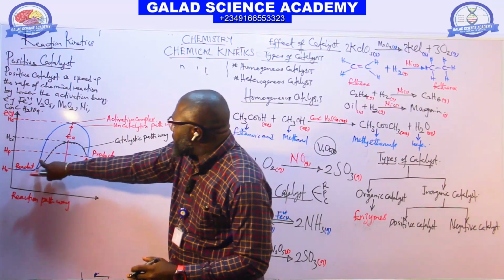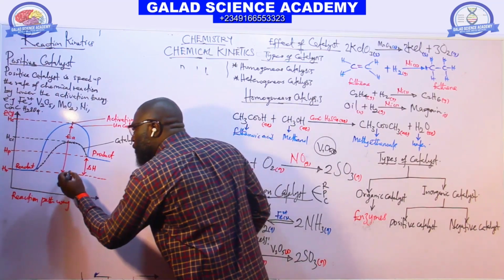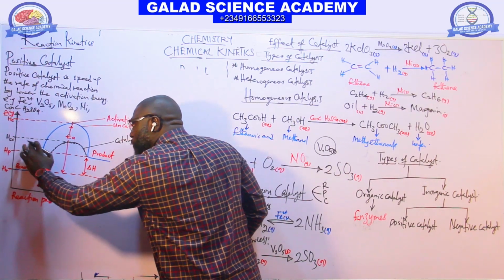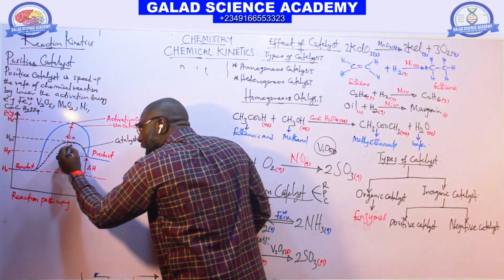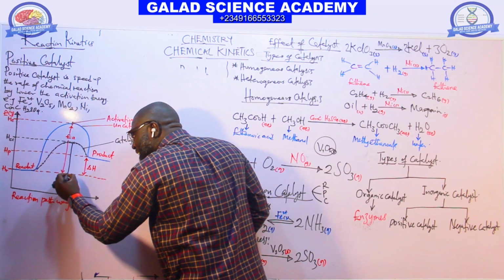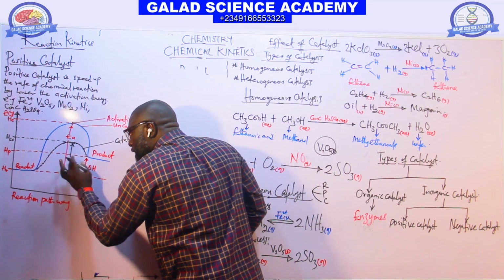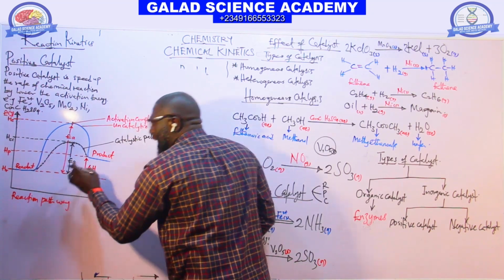As a result, the pathway will drop. The energy for the activation complex for the catalyst pathway is HC. The distance between this activation complex for the catalyzed pathway and the reactant, we call the activation energy for the catalyzed reaction.